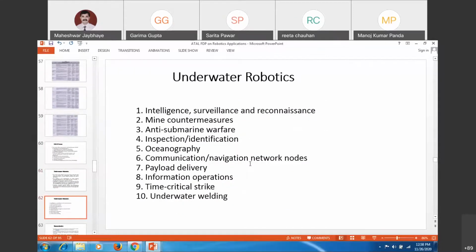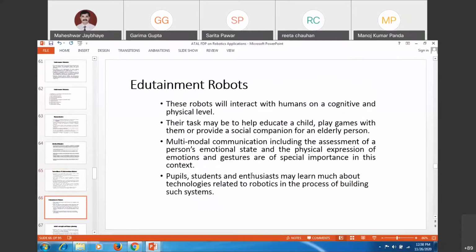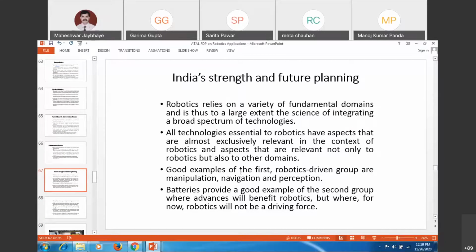Underwater applications: mining, anti-marine warfare, oceanography, communication navigation of network nodes, payload delivery, information operations, time critical strike, underwater welding. So likewise, you are going to have different applications. You have a separate session on nano robotics tomorrow. Medical applications we have seen, surveillance and investment, entertainment and educational robots. As a part of research, you can take these up. India's strength and future planning.